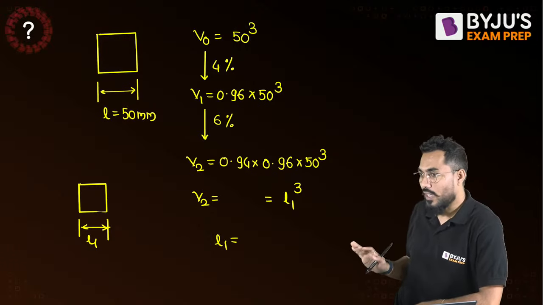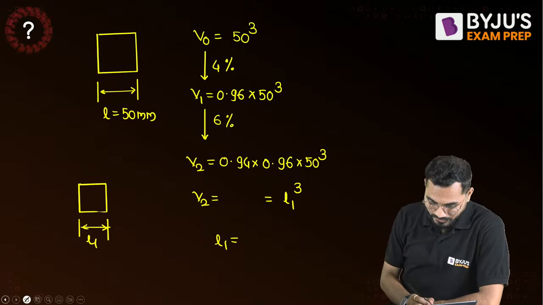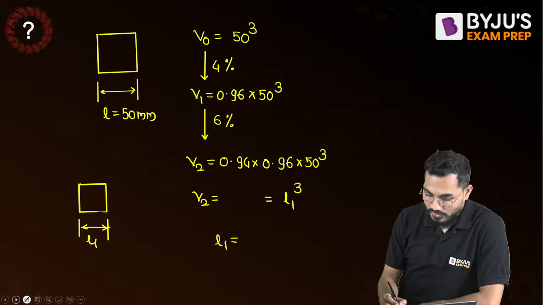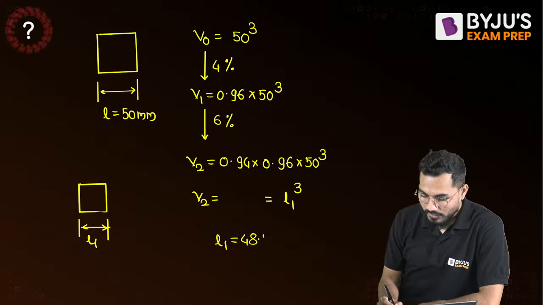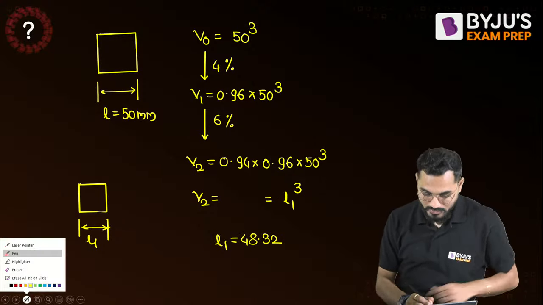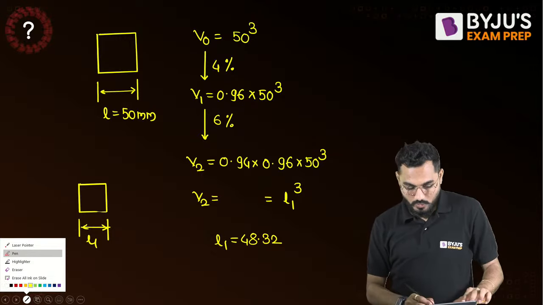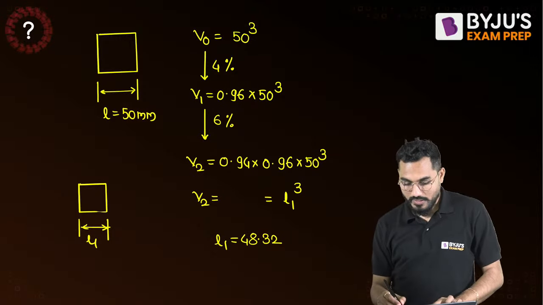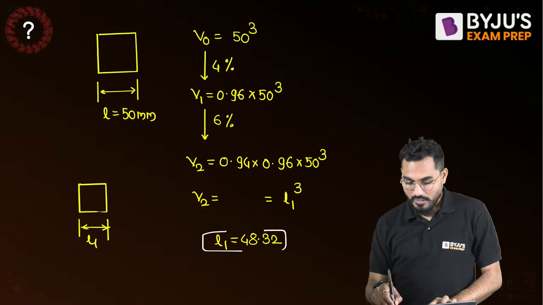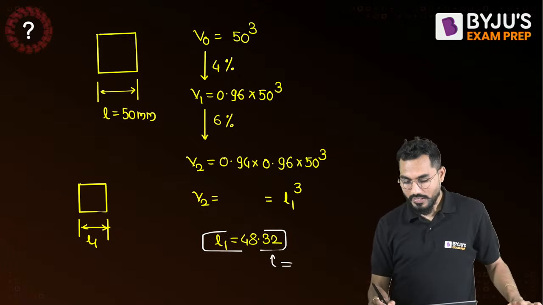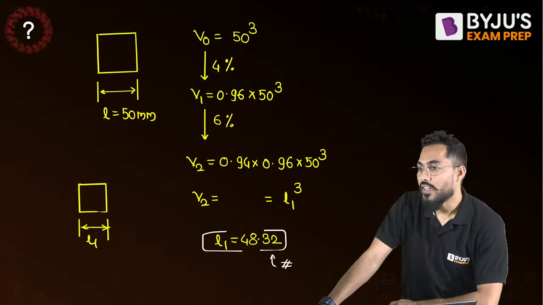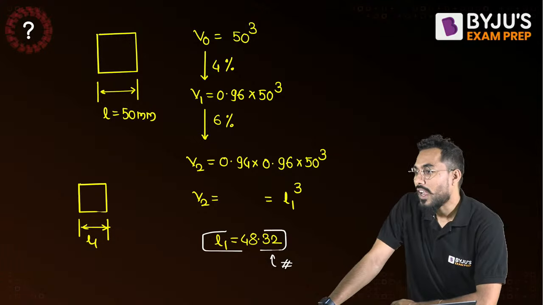No, sir, we can't calculate. You tell me the answer, and that would be better. That is 48.32. 48.32 would be my answer. Is it understood, everybody? Is there anyone who understands that? Okay, fine. This is what exactly my answer is: 48.32 millimeter.